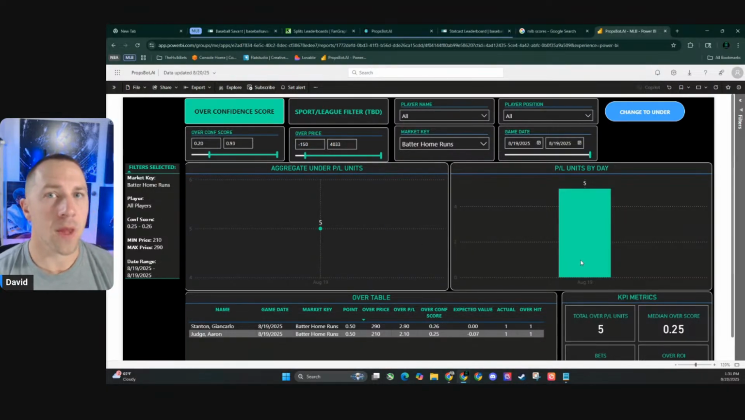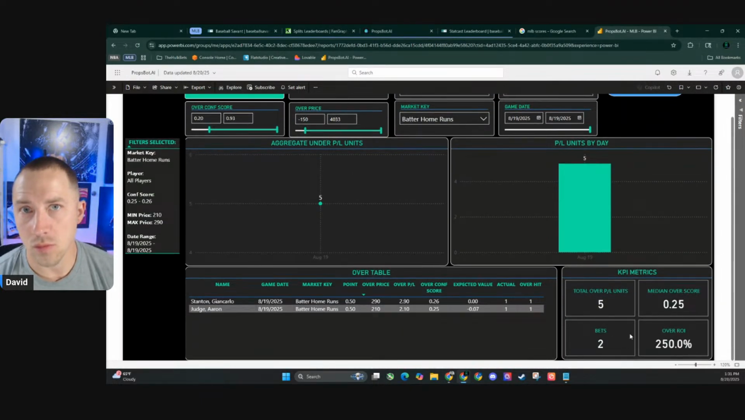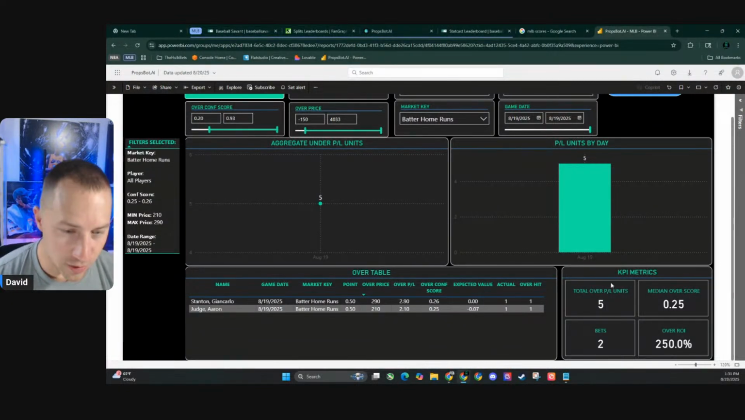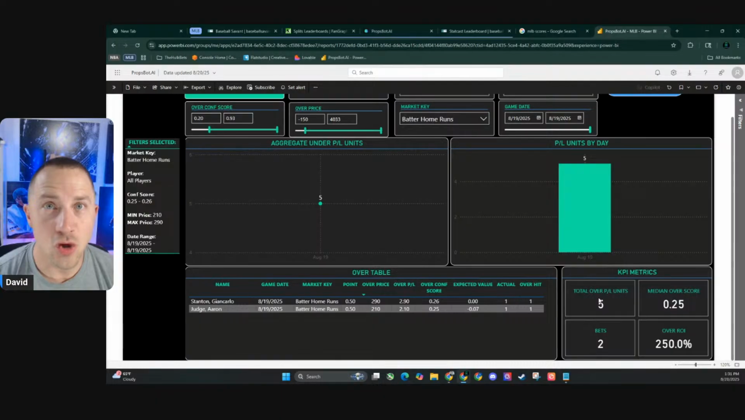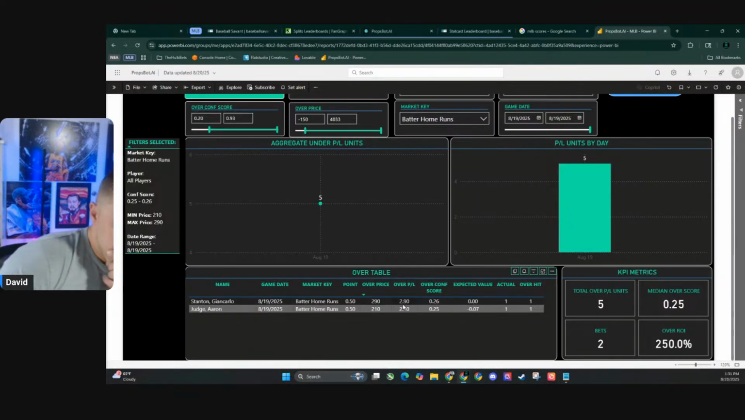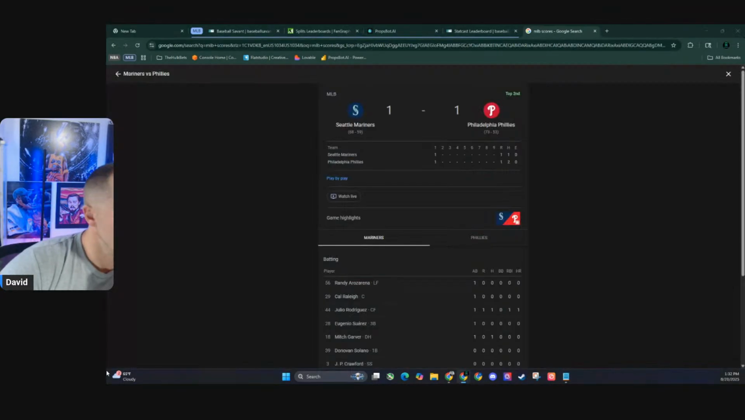So for yesterday, 2 guys fit the description here of a confidence score over 0.2 for home runs. 2 bets, 250% ROI yesterday on home runs. 250% ROI. 2 bets, you would have won 5 units. The median confidence score for them was 0.25. That's very interesting. Wow, that is pretty good. That is pretty interesting.